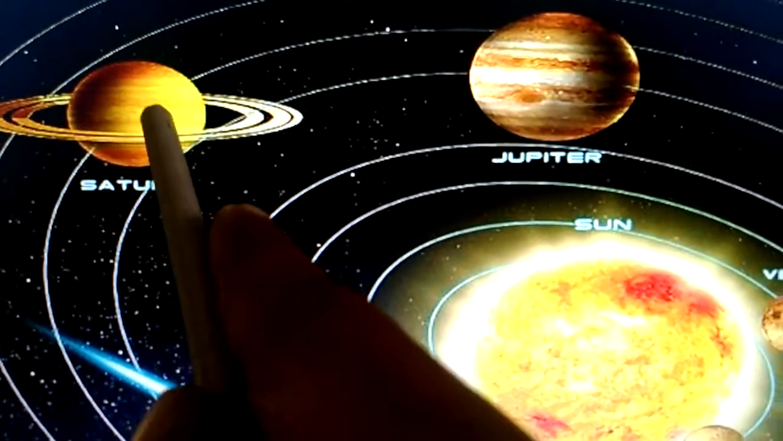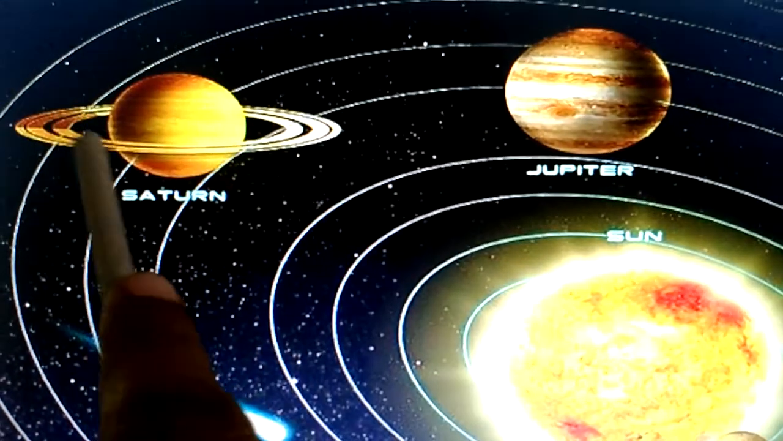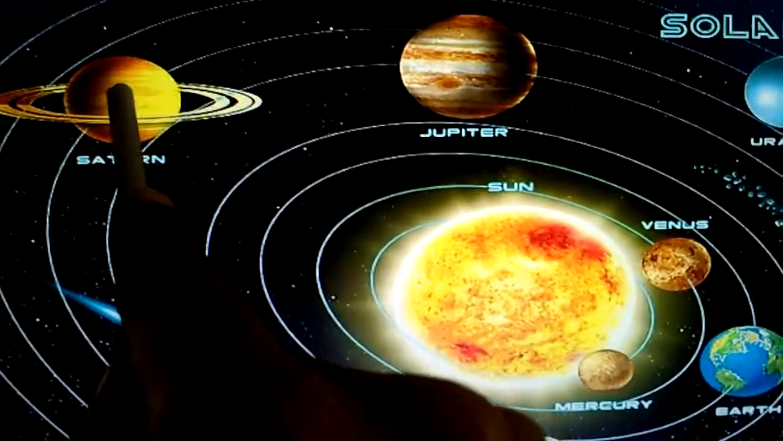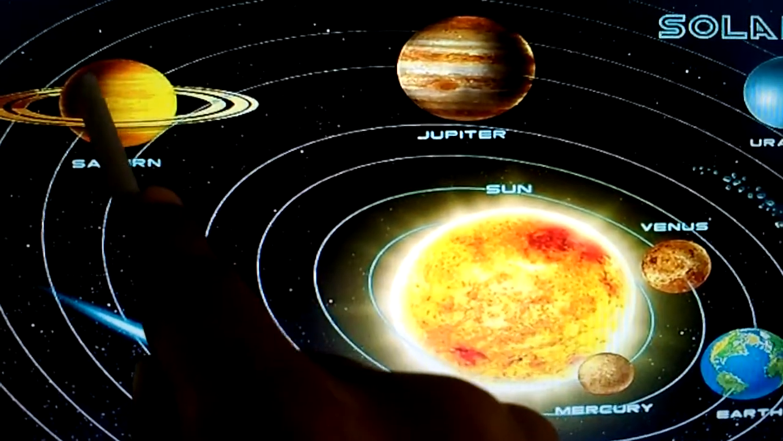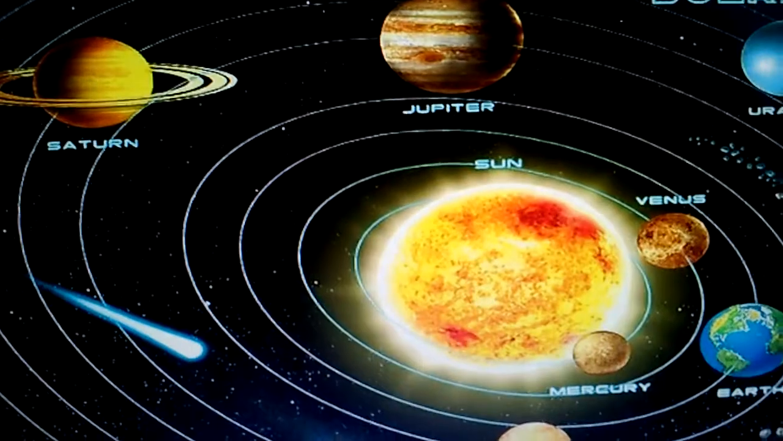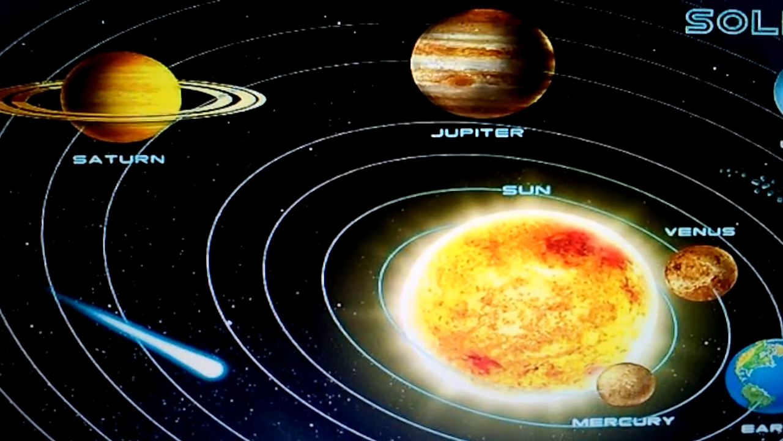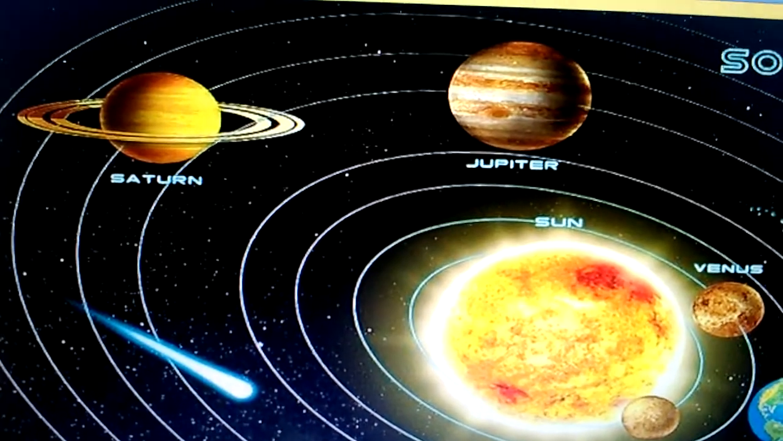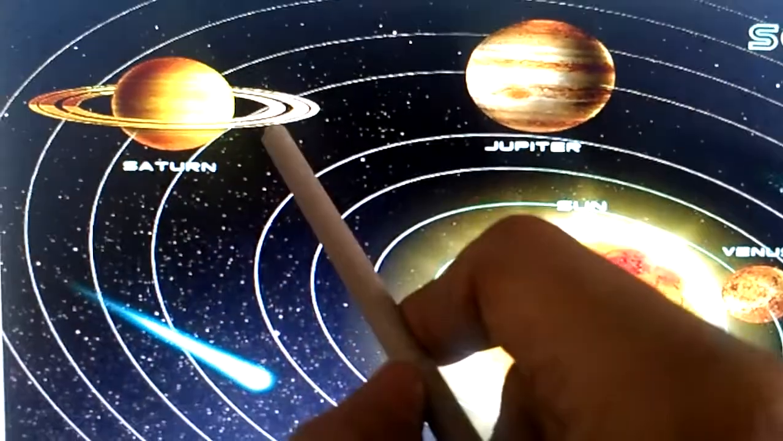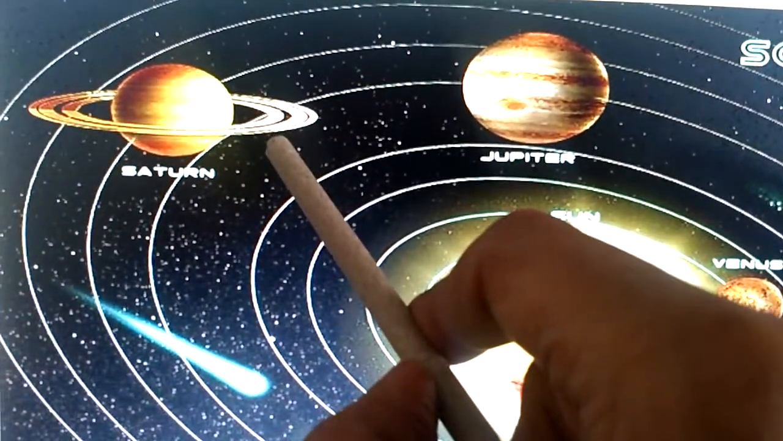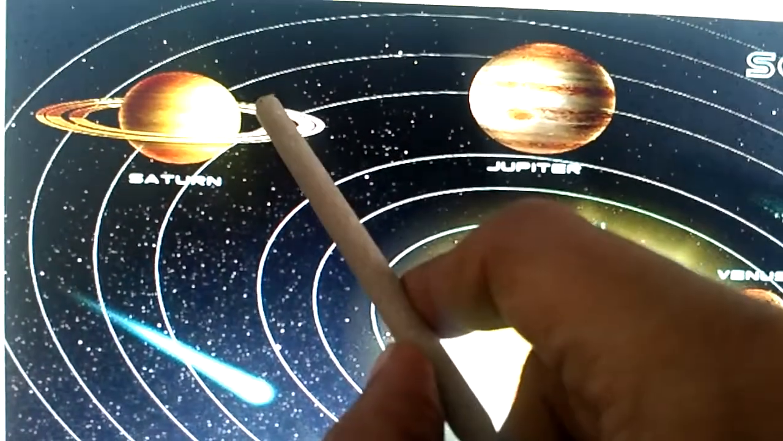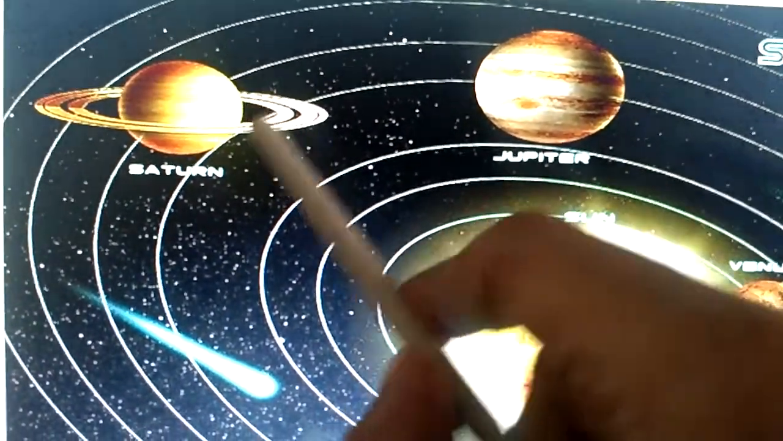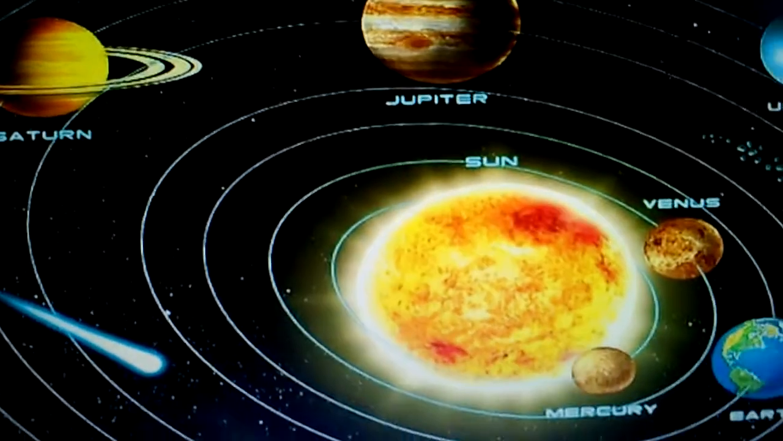Next you can see Saturn. Saturn has beautiful rings. You can see it has 9 beautiful rings, and those rings are composed of ice, rocks and dust. Some of the rings can be seen from the Earth through a telescope.